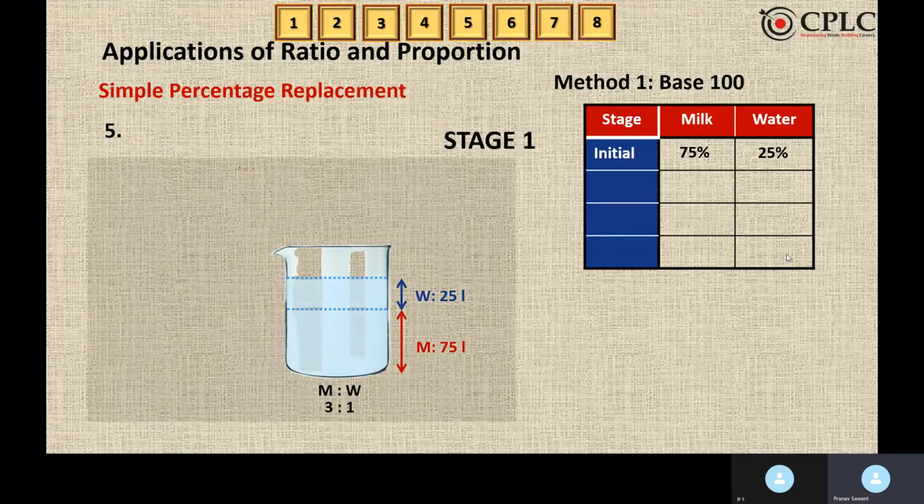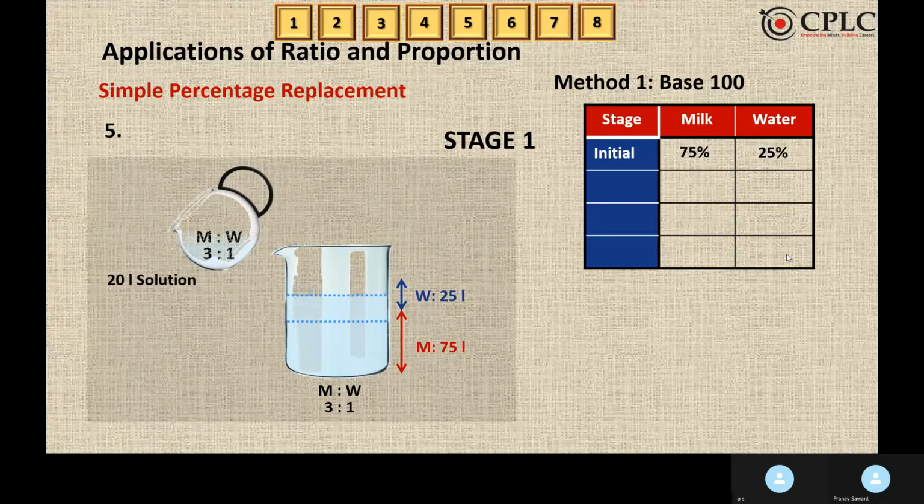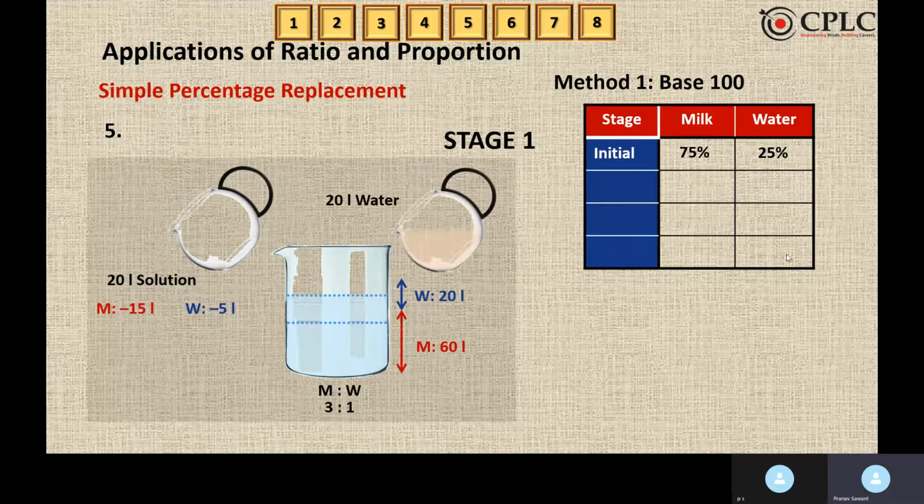Now 20% is removed and 20% of water is added. So if we remove 20%, we'll remove 20 liters in the ratio of 3 is to 1. That means milk removed will be minus 15, water removed will be minus 5. And 60 and 20 are the liters of milk and water.